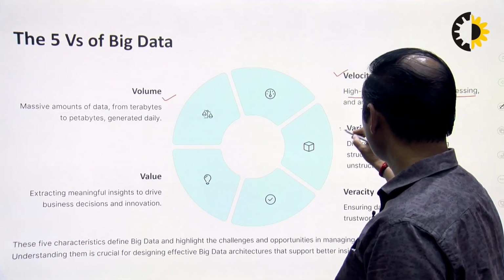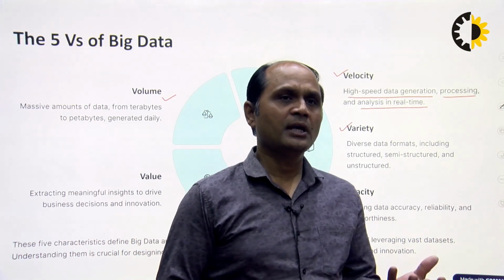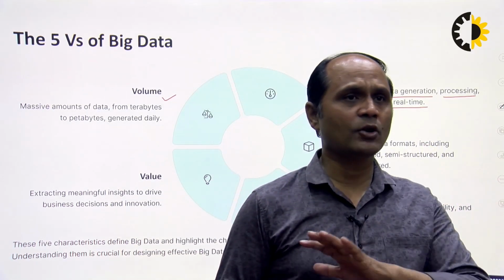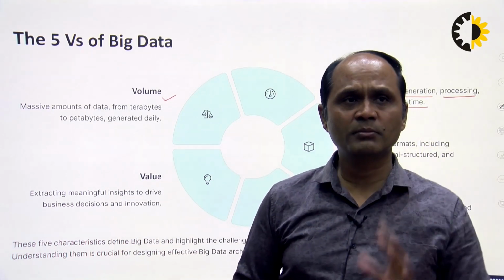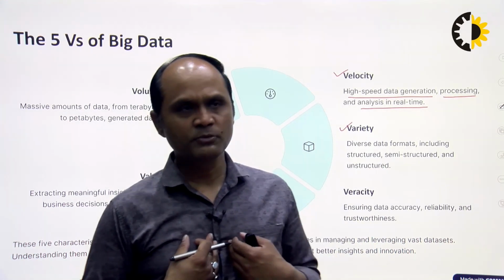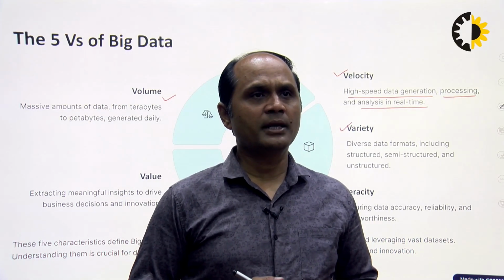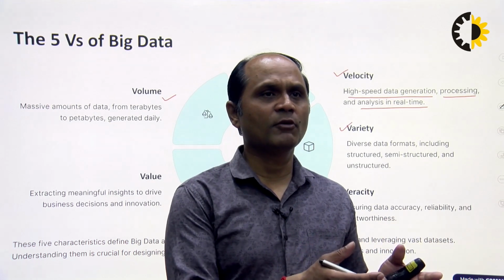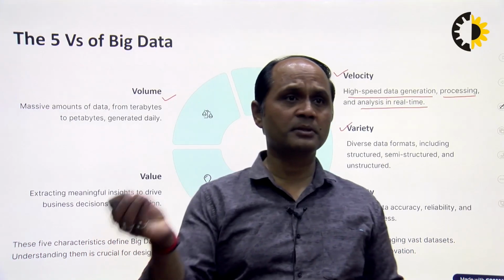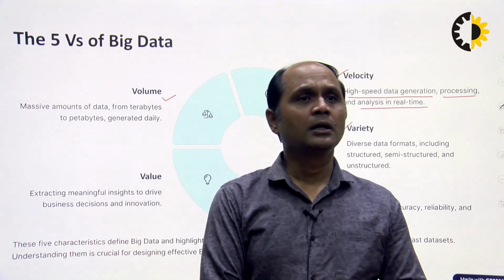The third pillar is variety. What do we mean by variety? Variety means we can use different types of data formats, because we cannot fix any particular format. In social media, suppose I am using my social media handle, I can post my images in different formats. Some other person can post a video in a different format. Some other person can put an Excel file. Some other person can put a doc file.